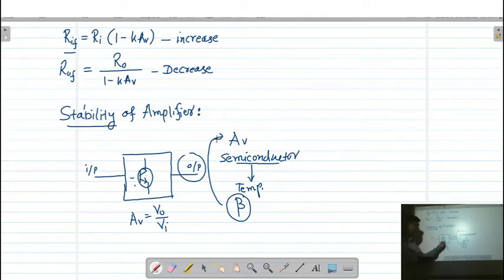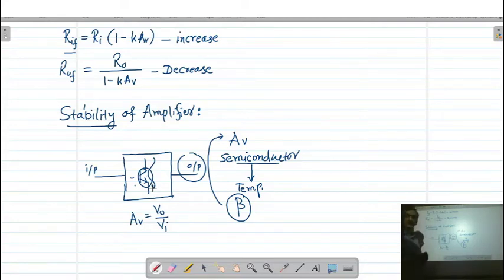Second thing, in SYBS you must have learned about the stability of the amplifier or thermal runaway. When we apply a power supply to the amplifier circuit, there will be a flow of current, the collector current. Due to this collector current, the junction called the collector base junction is going to heat up. Due to the heat, the leakage current is going to change, and the leakage current is very sensitive to temperature, and that will again change the collector current.